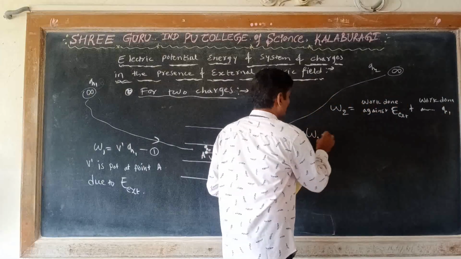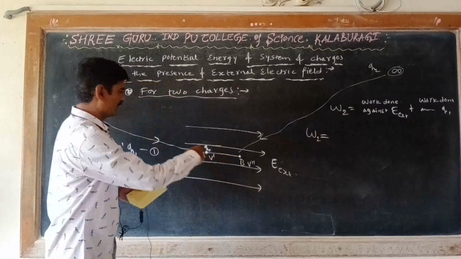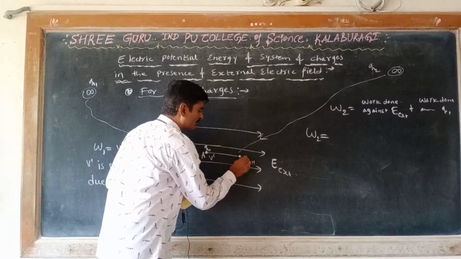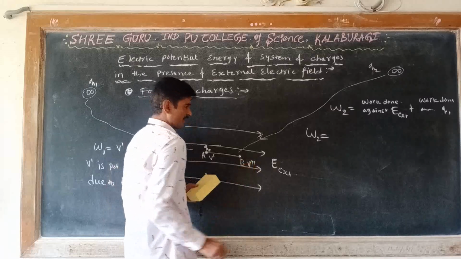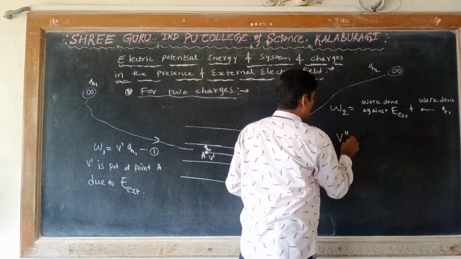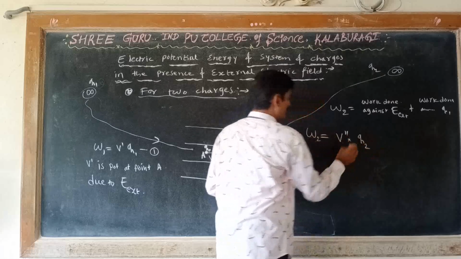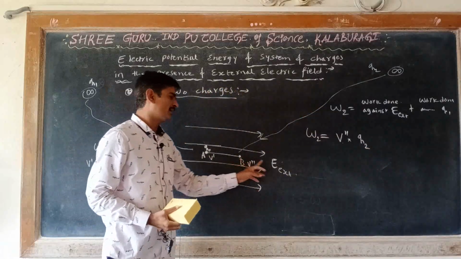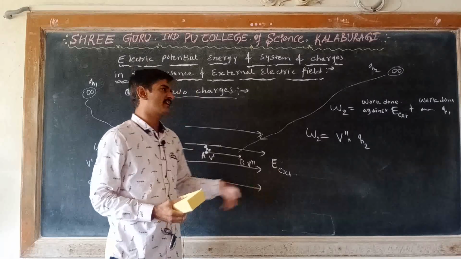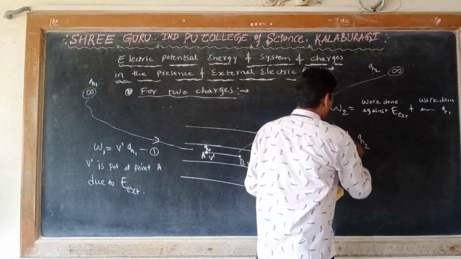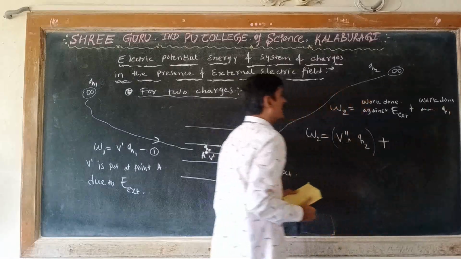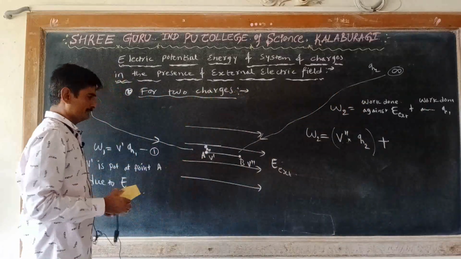Therefore W2 is equal to work done against the external electric field, where the electric potential at point B due to the external electric field is V double dash. So V double dash into Q2, plus work done against the charge Q1.